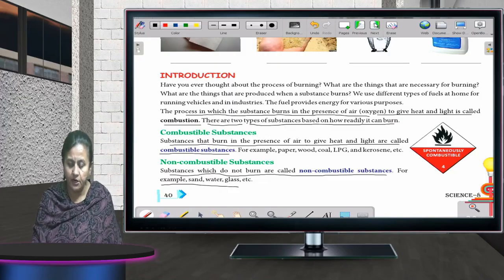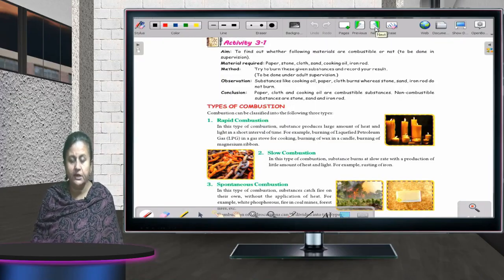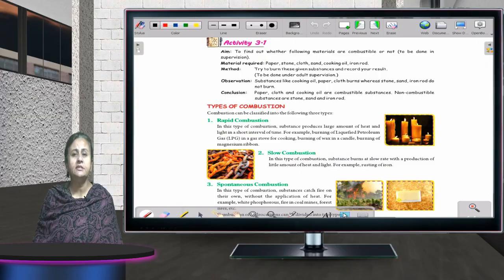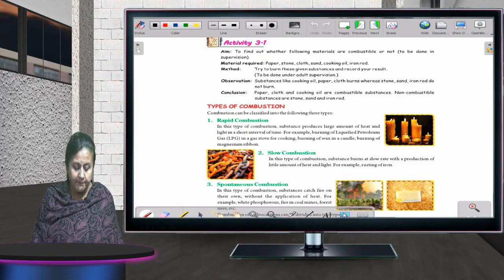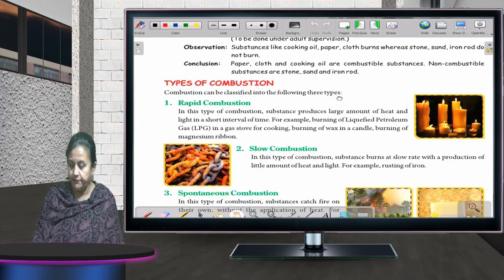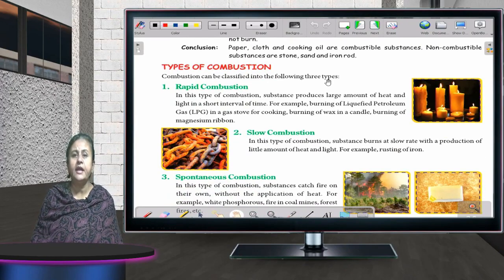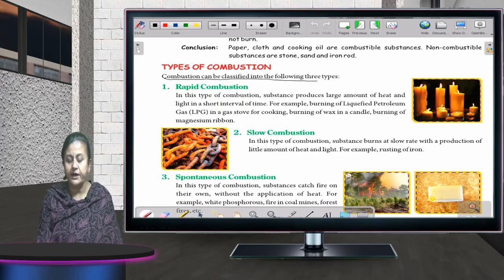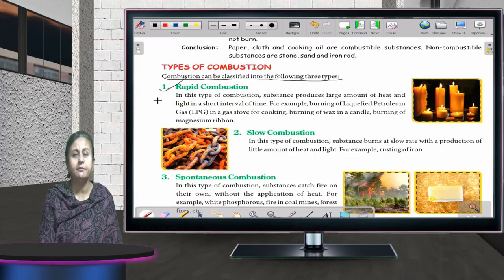Now the next one, types of combustion. Different types of combustion are there. There are basically three types. Let me zoom the screen. Combustion can be classified into three types. First is rapid combustion, second is slow, and third is spontaneous combustion.